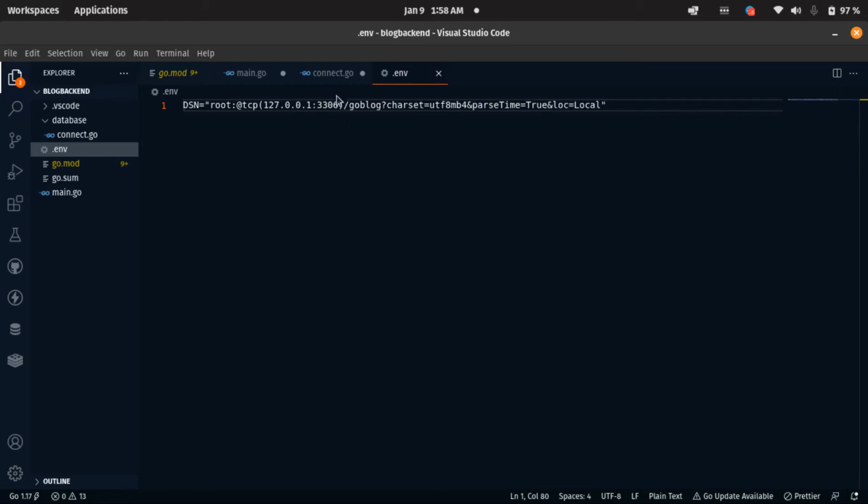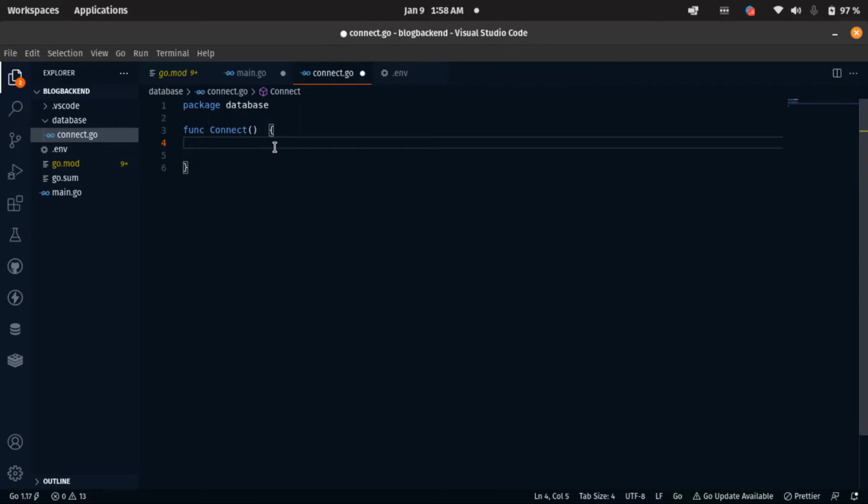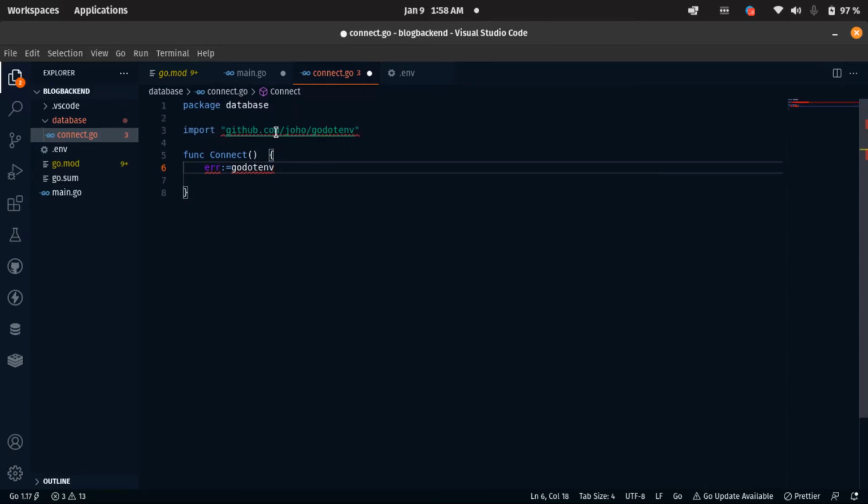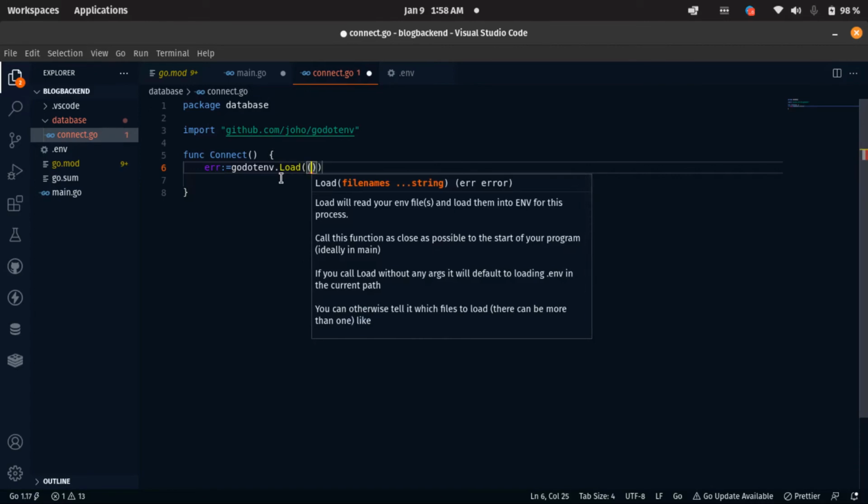The next thing we have to do is come back inside our connect.go. We have to load this .env file that we just declared. How are we going to load it? We say err, in case there's an error, equals go.env, and it's going to import it for us automatically. We say go.env.Load. We need to load it first. That's the first thing we have to do to load the .env file.